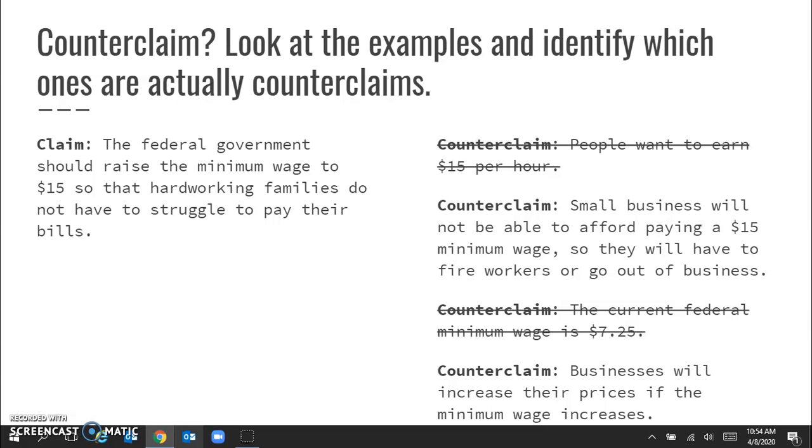Number 4, businesses will increase their prices if the minimum wage increases. This is an example of a counterclaim. If a business has to pay their workers more wages, they might increase the prices of their products and services. So that could be a negative effect of the claim. So that is an example of a counterclaim.